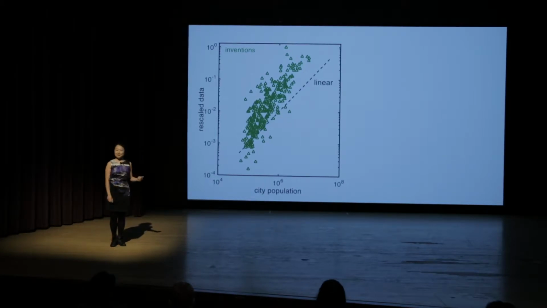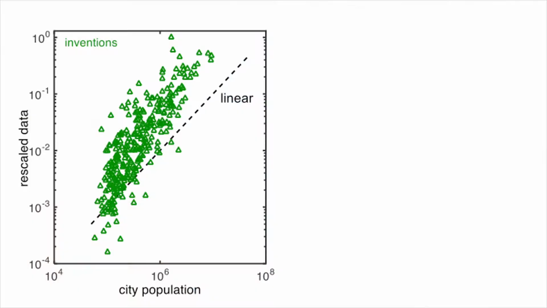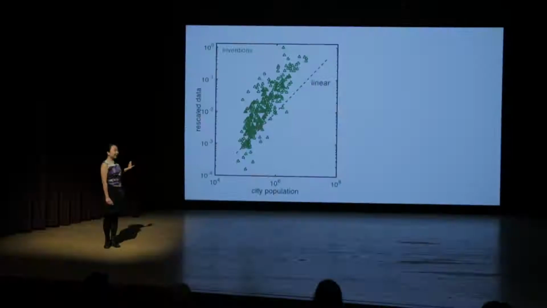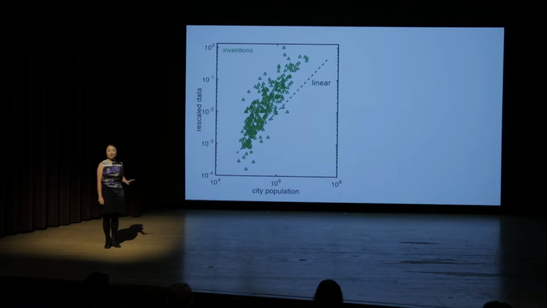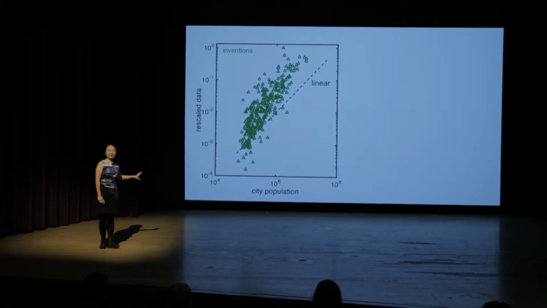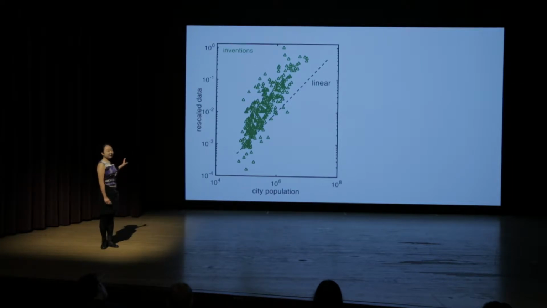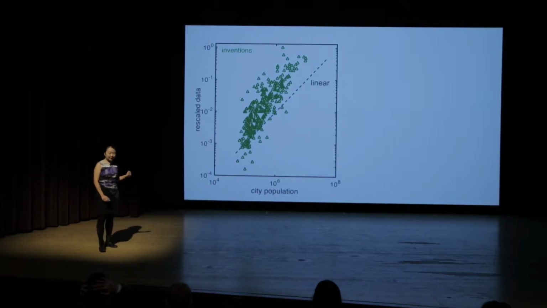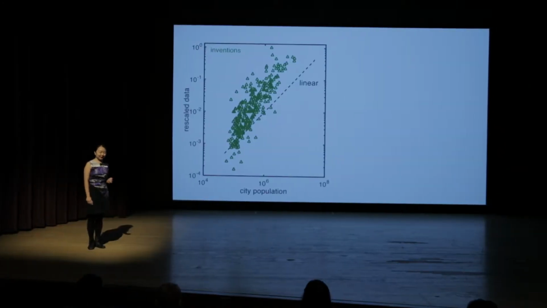So I'd like to first walk you through this graph. There are about 300 metropolitan areas in the United States, and each one of them is represented as a marker on this graph. Horizontally, we're looking at population of each of the cities, from 10,000 to 10 million. So think Urbana, Illinois on the low end, New York City on the high end. Vertically, I'm showing the amount of patents, inventions produced in each city. If we live in a world where we double the city population, we simply double the amount of inventions produced, I'm expecting to see this black line, which we'll call the linear world.